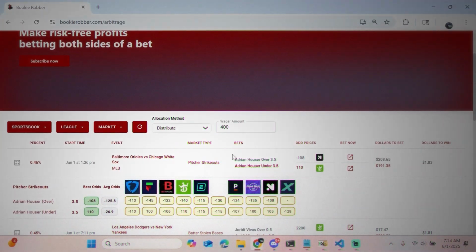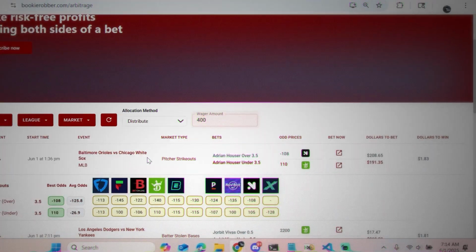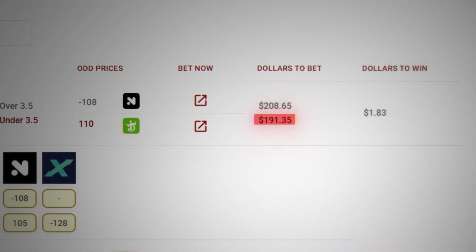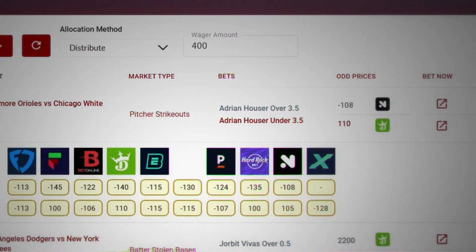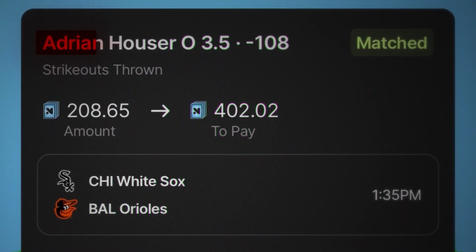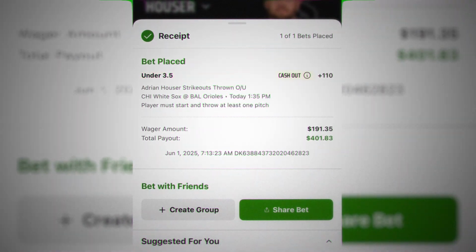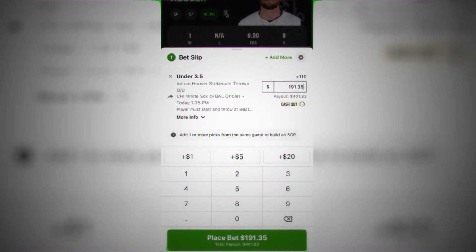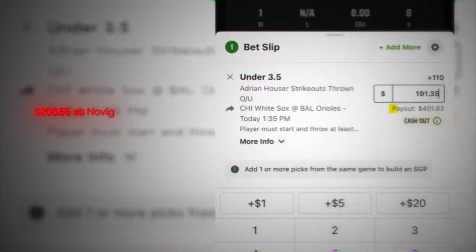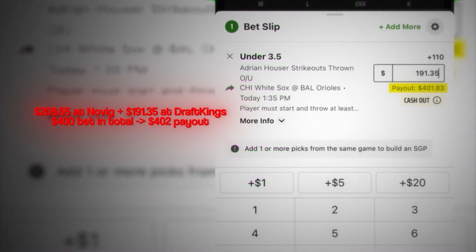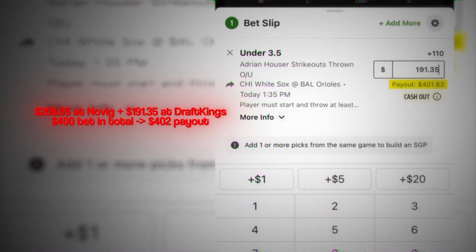Here is a live arbitrage example from earlier today on Adrian Hauser's strikeouts. If I have $400 and I distribute it with $208.65 at Novig and $191.35 at DraftKings, adding up to $400. As you can see, I'm taking his over 3.5 strikeouts on Novig and under 3.5 strikeouts on DraftKings. There is no way he can score 3.5 since you can't have 3.5 strikeouts. There is no half strikeout. In total, I have bet $400 between the 2 casinos, but my payout at both of them is higher than $400, meaning no matter which bet I win, the win will cover the loss.